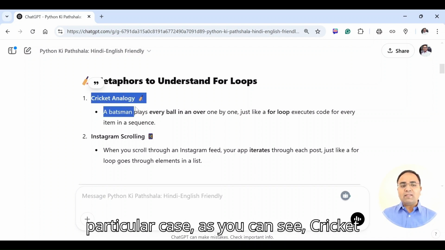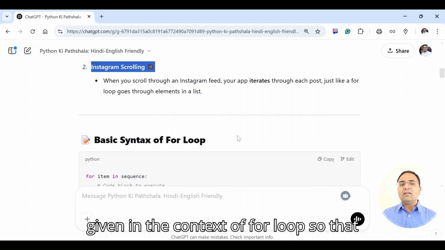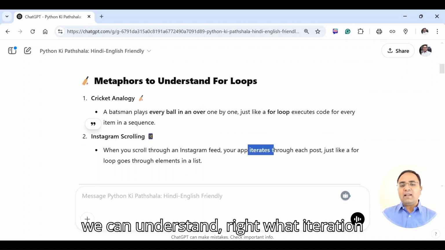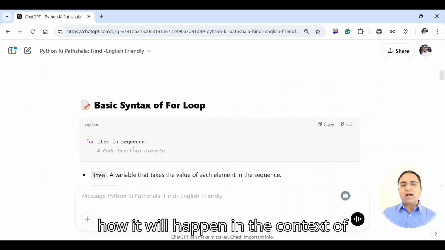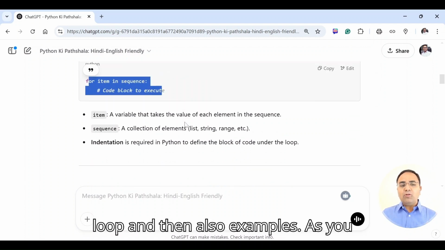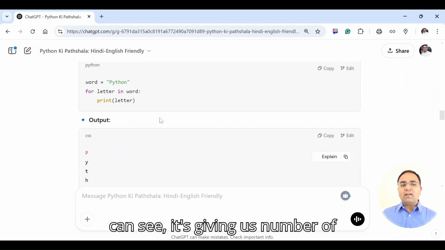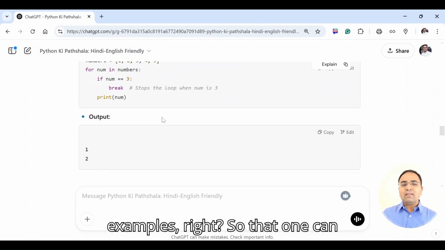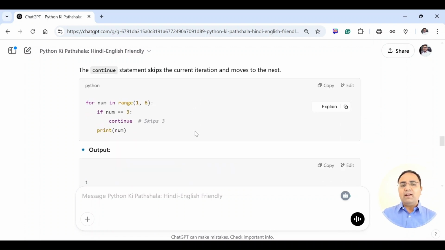So in this particular case, as you can see, the cricket and Instagram scrolling examples are given in the context of for loop so that we can understand what iteration looks like in real life, and then of course it will showcase how it will happen in the context of coding. As you can see now, it's going to provide us the syntax of the for loop, and then also examples. As you can see, it's giving us a number of examples, along with comments, for better understanding.